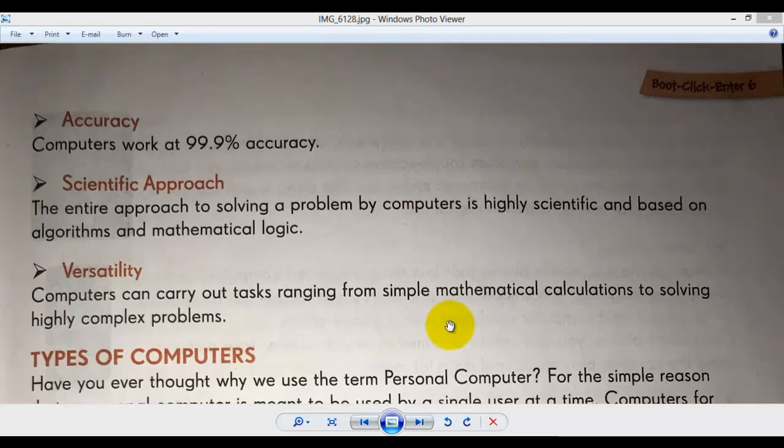So that's why computers are used in weather forecasting and all. They are using a different type of computer, but that is also one type of computer, not our simple personal computer. They are using a supercomputer, but that's also a part of computer. So it can adapt to different situations, do the calculation, and give the output to the user or mankind.